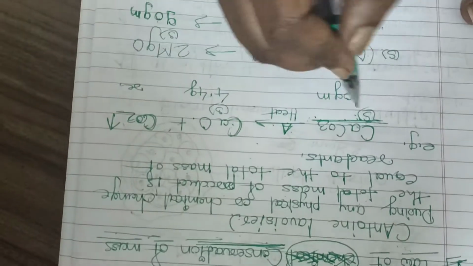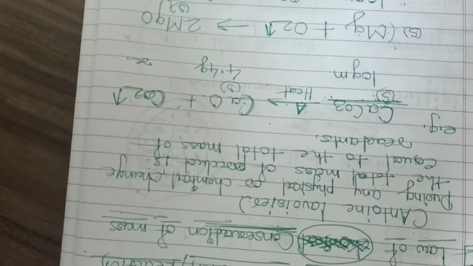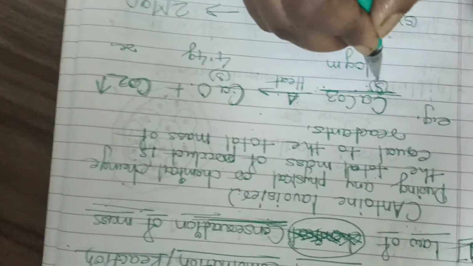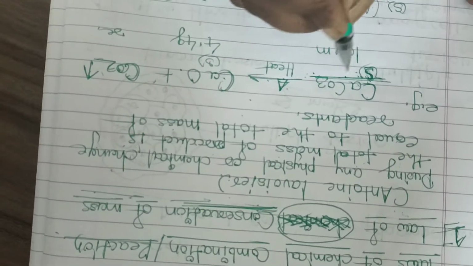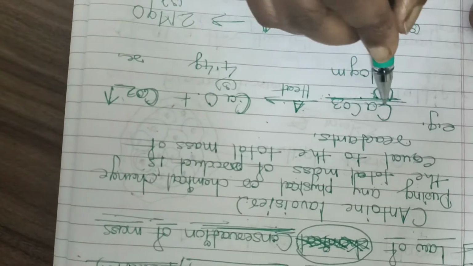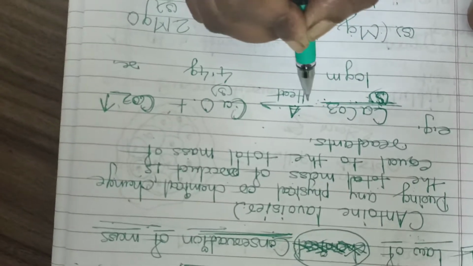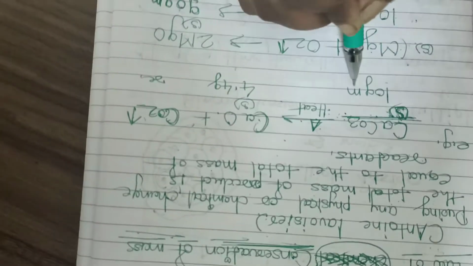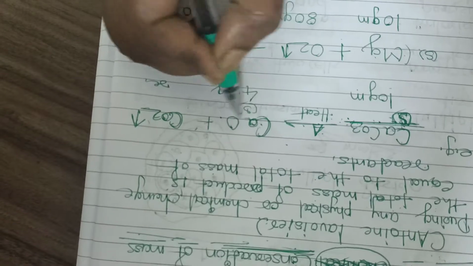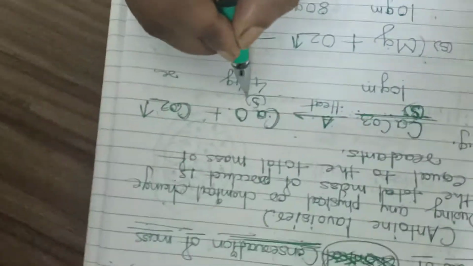It means if I give heat, or do this in a chemical laboratory, to calcium carbonate, which is always a white solid powder, say 10 gram, then we will get calcium oxide, which will also be in solid form.